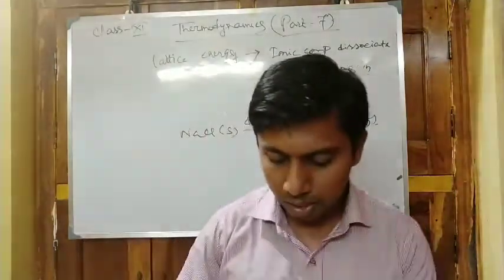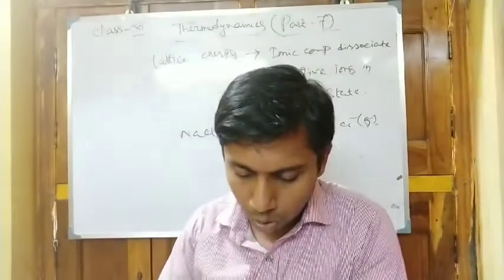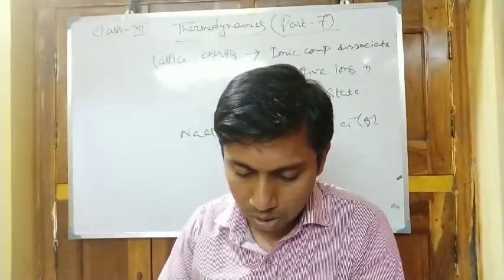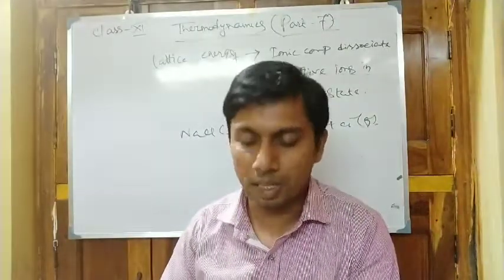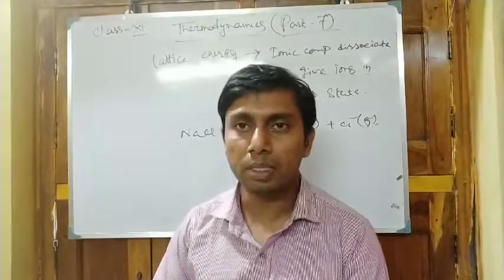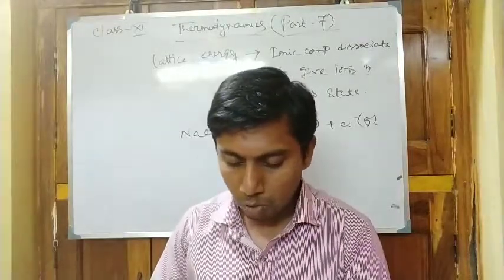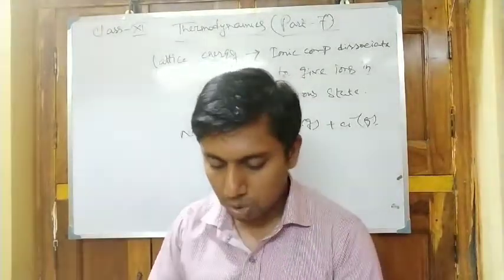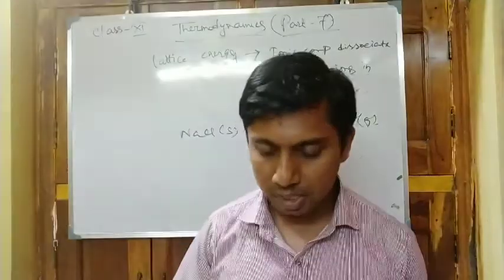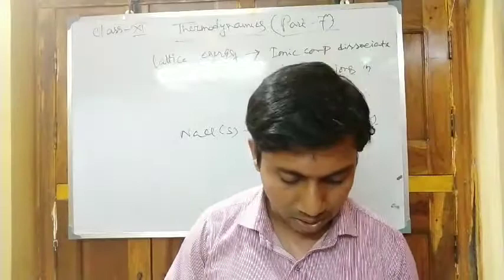It may be defined in this manner: it is the enthalpy change when 1 mole of an ionic compound dissociates into its ions in the gaseous state. So it is the enthalpy change. We know enthalpy is another term for the heat change when 1 mole of an ionic compound dissociates into its ions in the gaseous state. Now this is the lattice enthalpy or lattice energy.